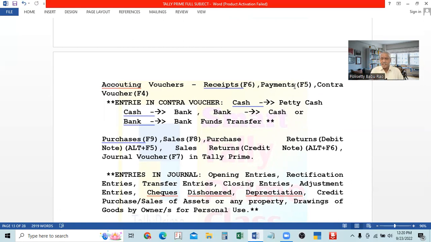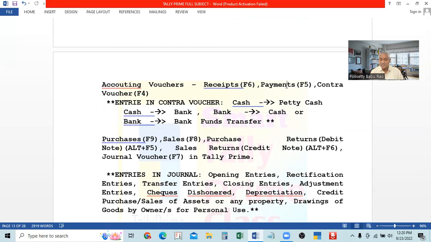Similarly, when you make any payment in cash or through bank, that will be recorded in this F5 payments voucher. Similar to receipts, except one. When you are making payments, it will be recorded in this, except one.